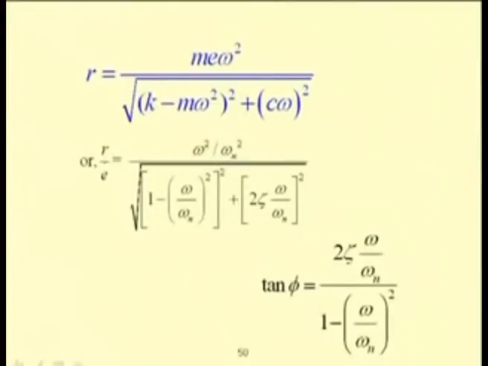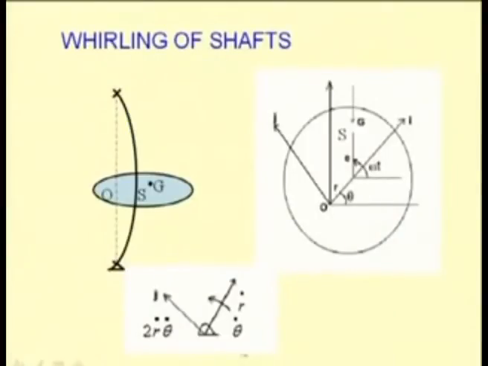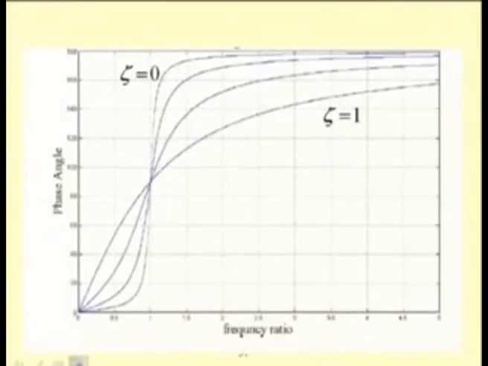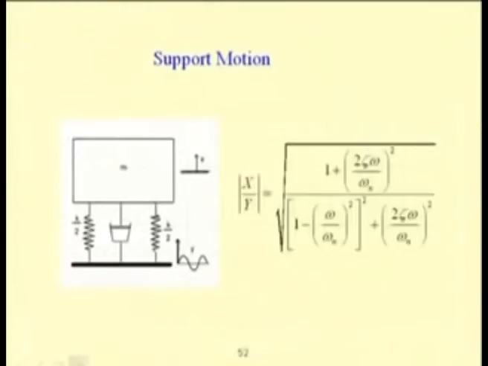In this case one can find this R, that is the distance from the bearing center to the shaft center, as R by e in this form, and if one plots that, then one can see the phase angle versus frequency response. So, one can have the R by e response also.